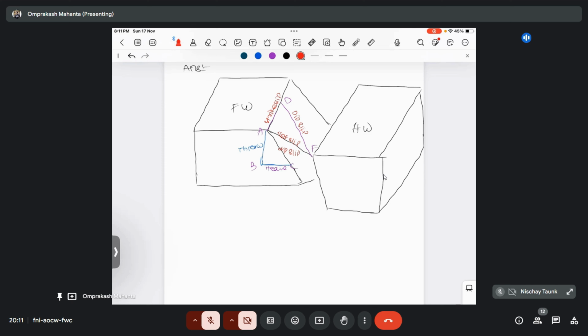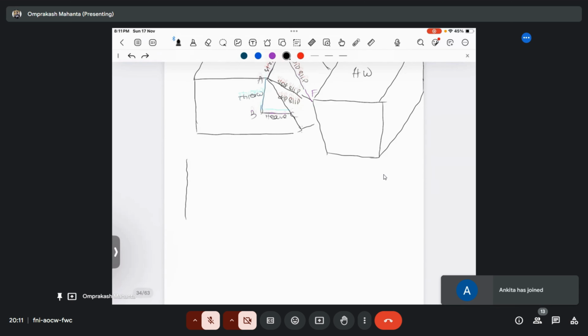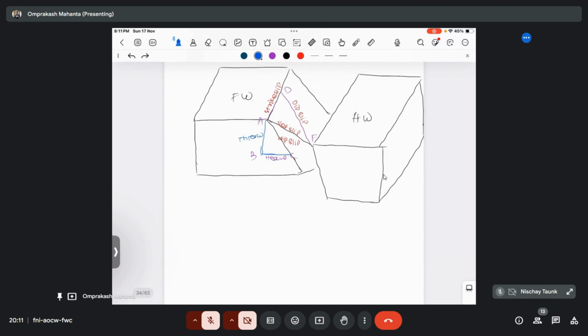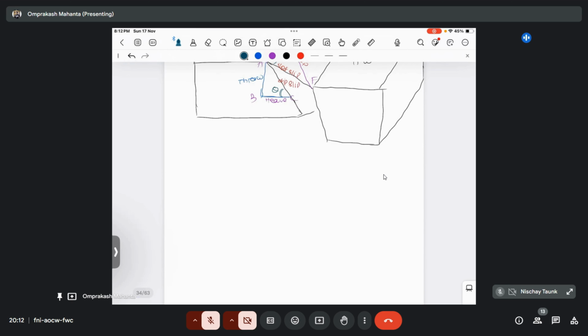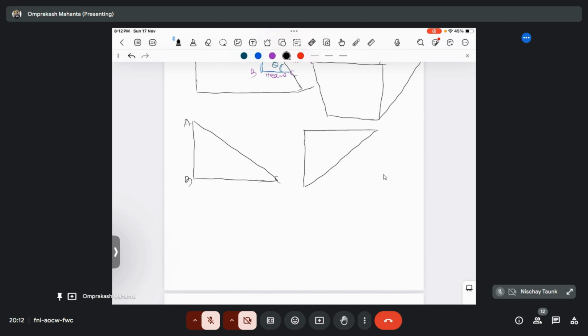So if I draw this triangle below, this is a rake angle, and this is your dip angle, theta. There are triangles, this is your ABC and this will be your ADF.